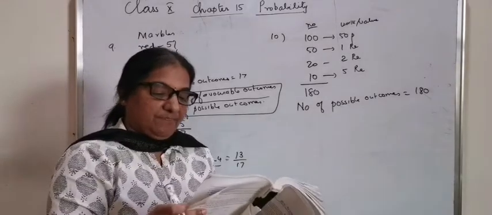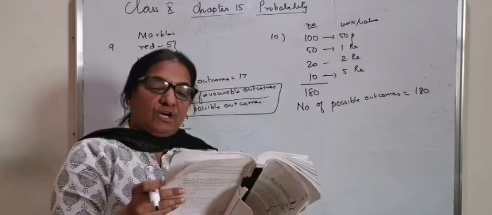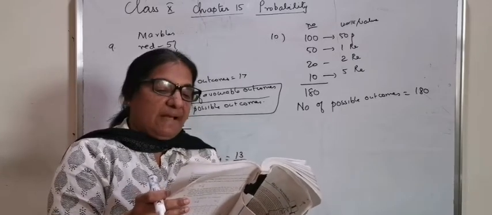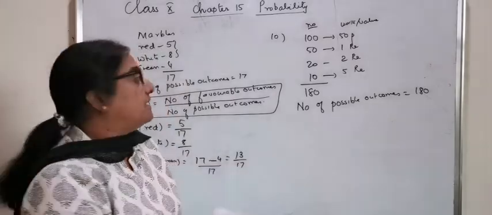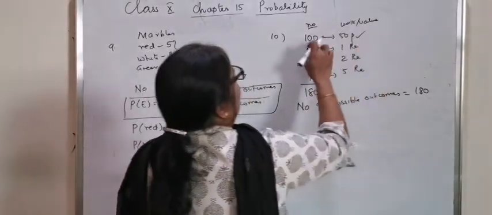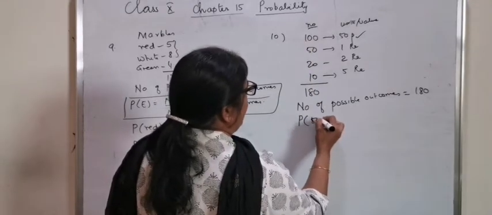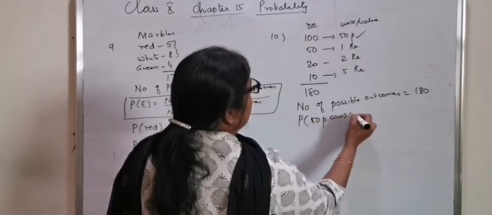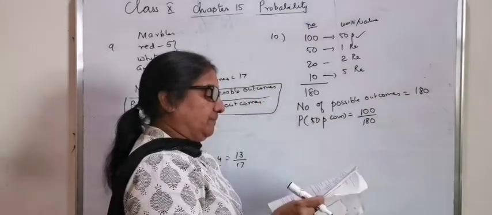The question is, if it is equally likely that one of the coins will fall out when the bank is turned upside down, what's the probability that it is a 50 paise coin? There are 100 50 paise coins, so the probability of a 50 paise coin is equal to 100 divided by 180.